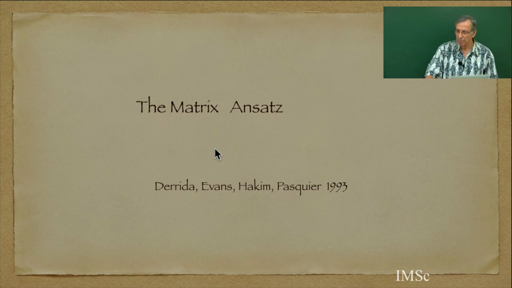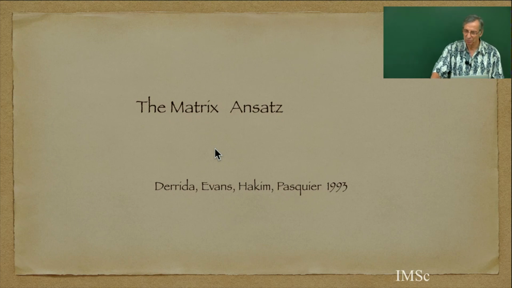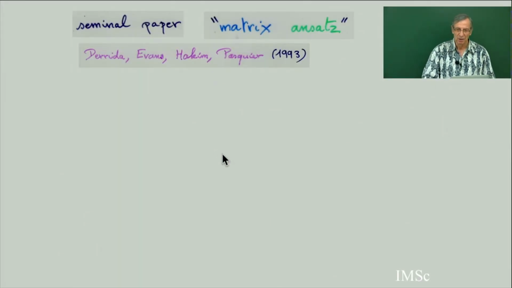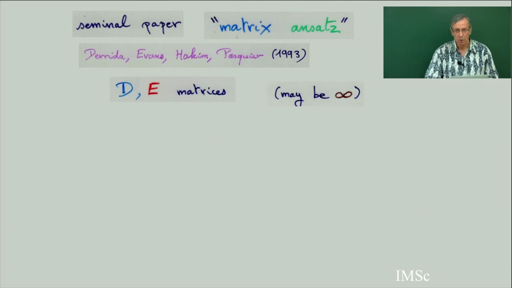In this seminal paper, they call this the matrix ansatz. Inspired by this matrix ansatz, I gave the name cellular ansatz. It was an interpretation of the matrix ansatz in terms of a rewriting rule, quadratic algebra, all this. So I state the matrix ansatz. Suppose you have 2 matrices, D and E. If they are finite, they are square matrices, but they may be infinite matrices. In general, they will be infinite matrices.